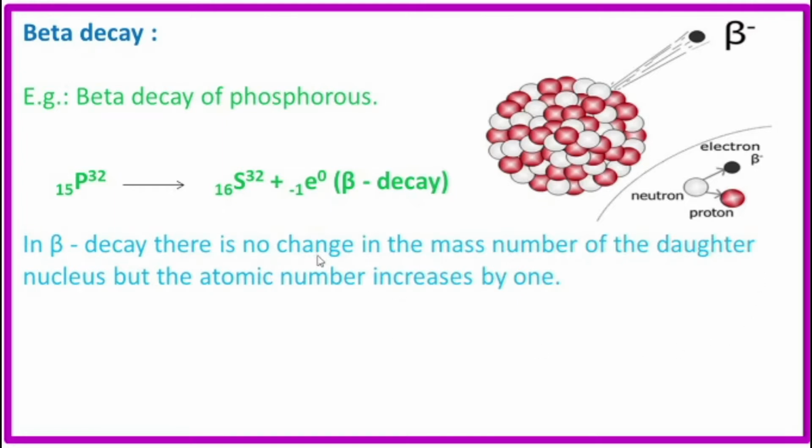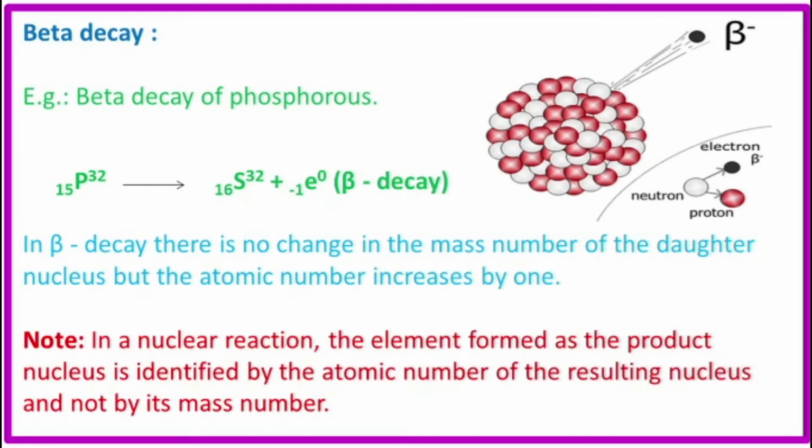In beta decay, there is no change in the mass number, 32 here also 32. But the atomic number increases by 1, that means 15 plus 1, 16. In a nuclear reaction, the element formed as the product nucleus is identified by the atomic number of the resulting nucleus and not by its mass number.